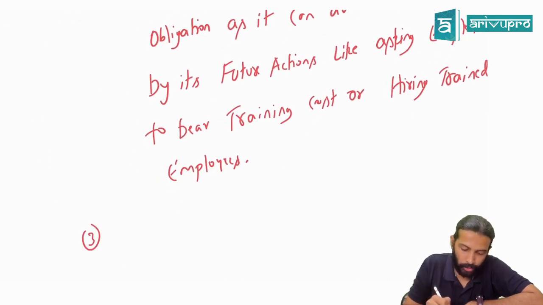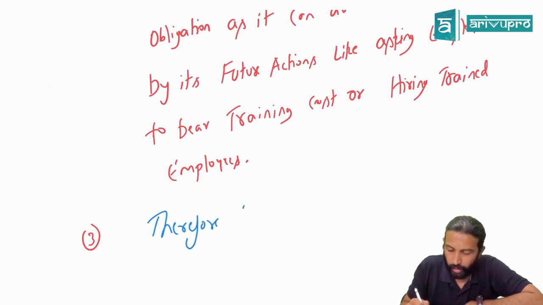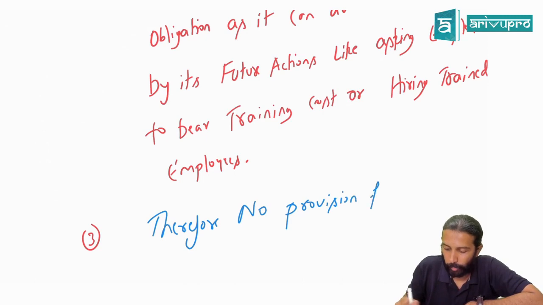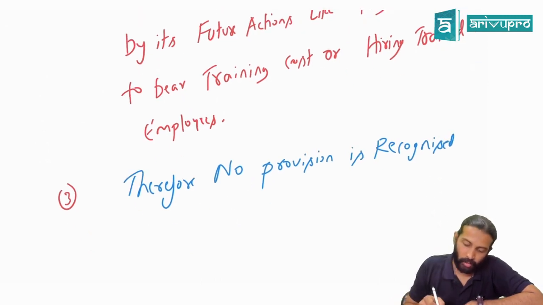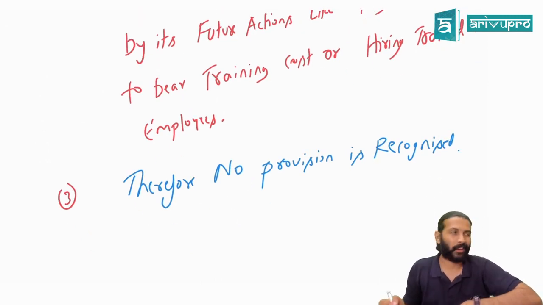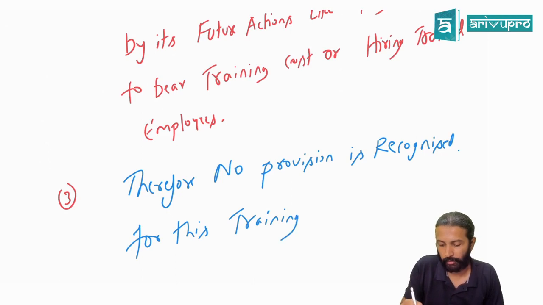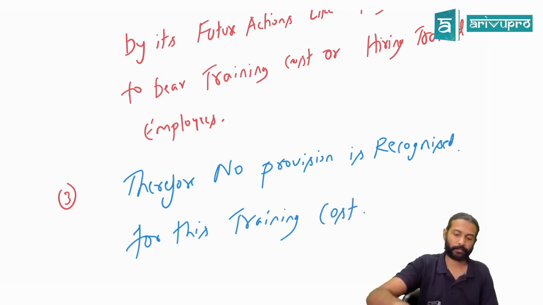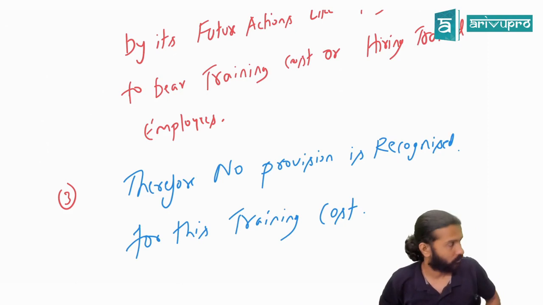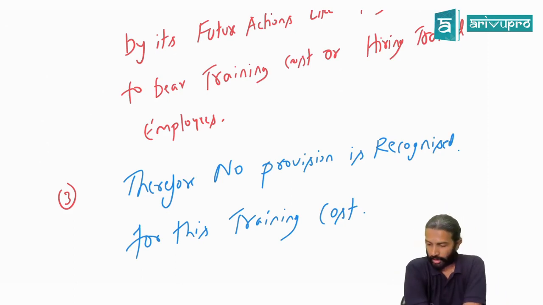Therefore, you'll write the conclusion: therefore, no provision is recognized for this training cost. If you want, you can stop at that, or you can write "for this training cost". That is the funda.